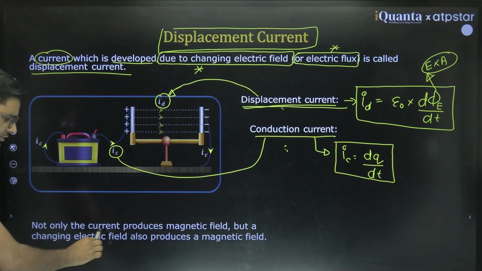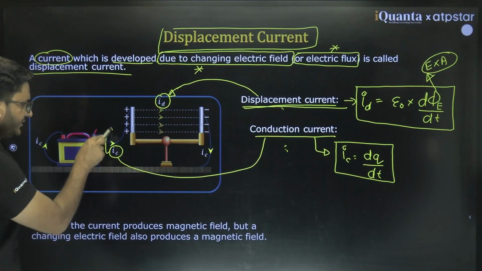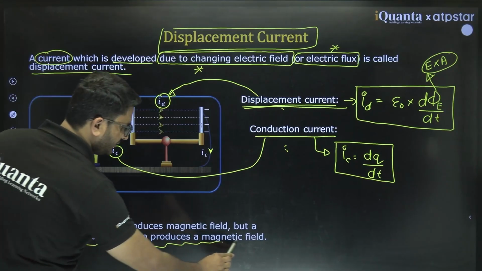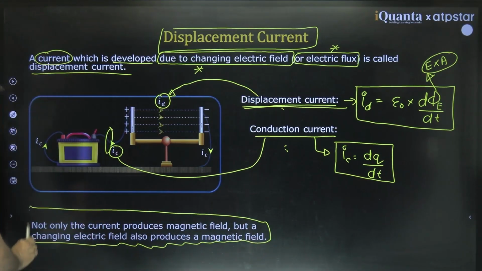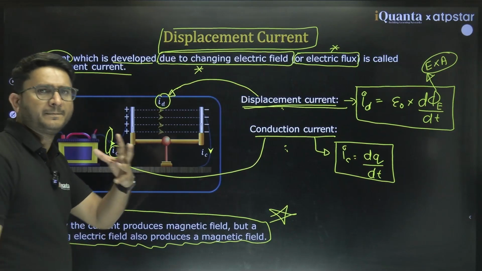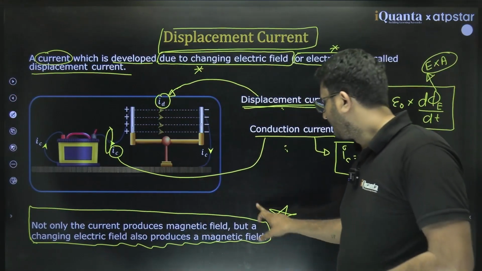So not only does current produce a magnetic field, which is the case here, but a changing electric field also produces a magnetic field. That was the conclusion drawn by Maxwell's theory. This was the biggest achievement.